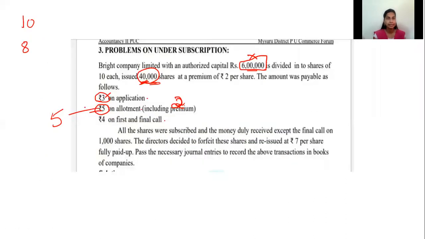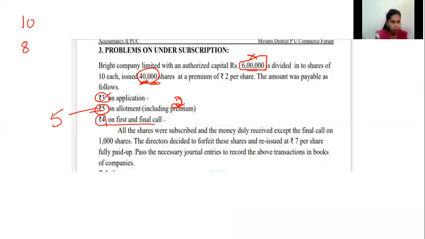Yes. We are going to write the entry on rupees 4 on first and final call. See, I am audible, right? Please tell. Yes, ma'am. Okay. Thank you. Now we are passing the entry on rupees 4 first and final call.